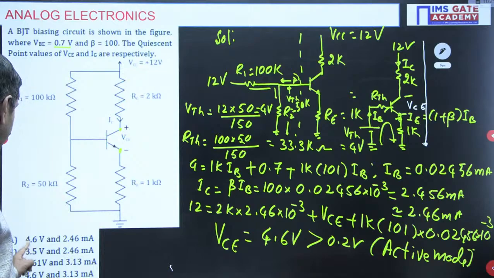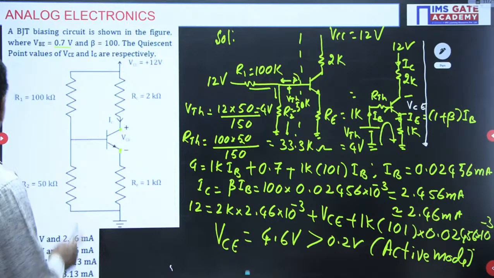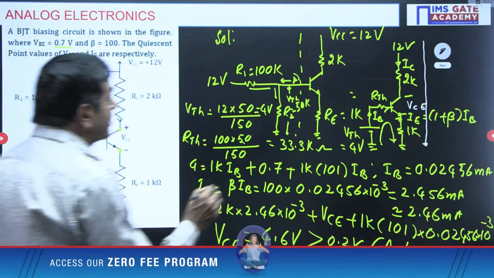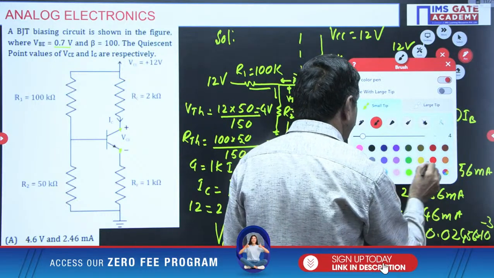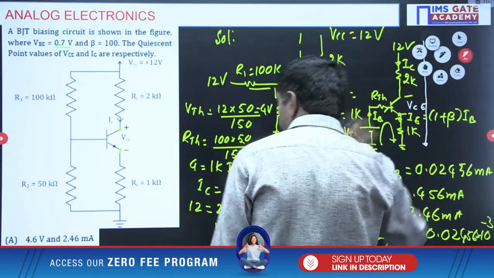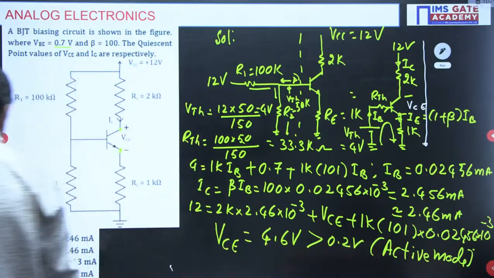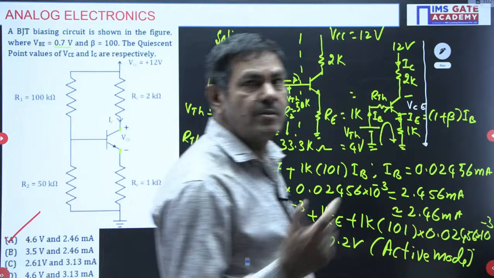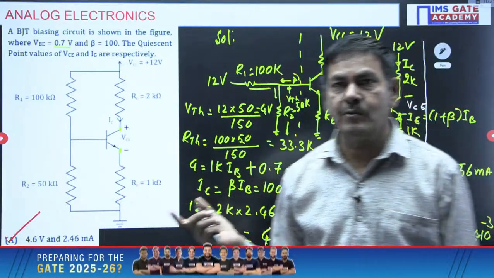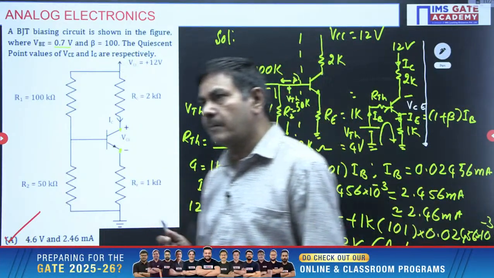VCE 4.6 voltage and current IC equal to 2.46 milliamperes. Option A is correct here now. I can say option A is correct in this particular problem. Option A is correct for this question. Any student having any doubt regarding this question? This is somewhat lengthy one, asked in the electrical paper in year 2024.